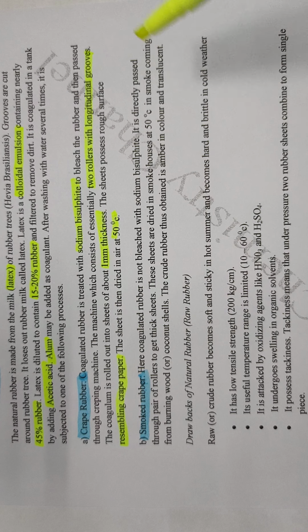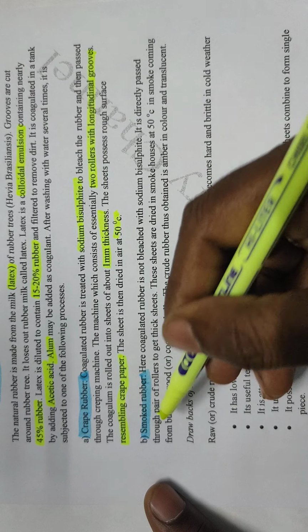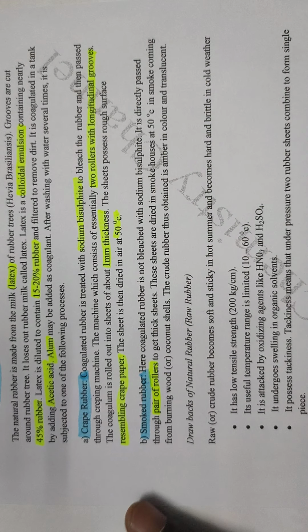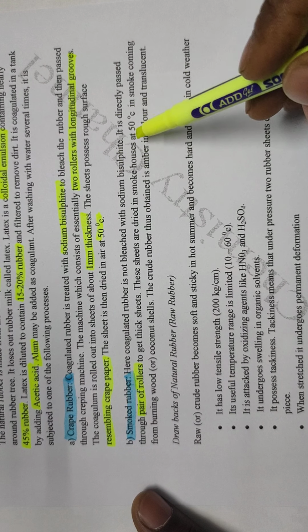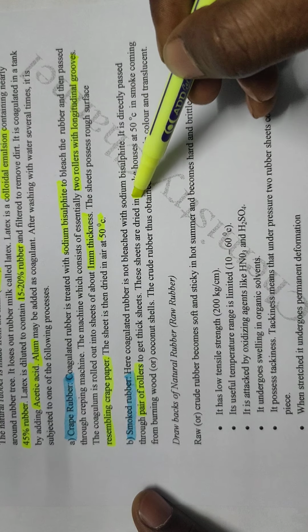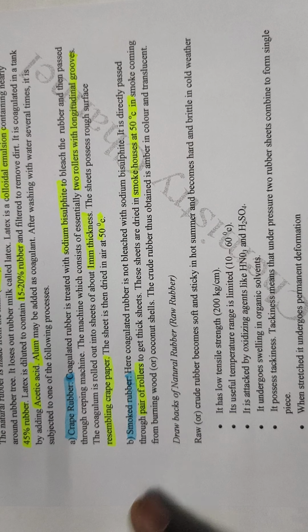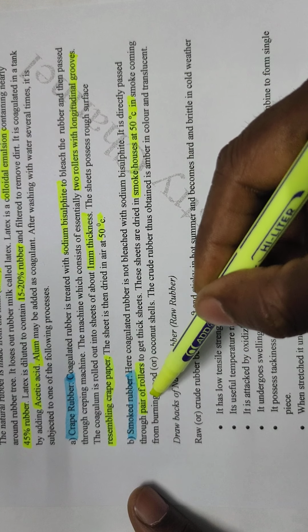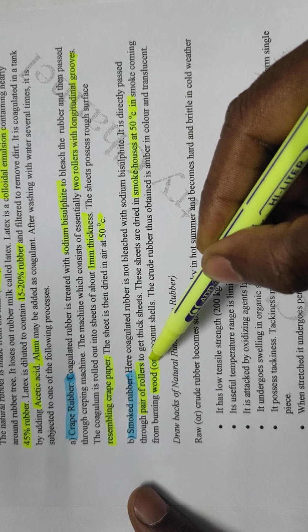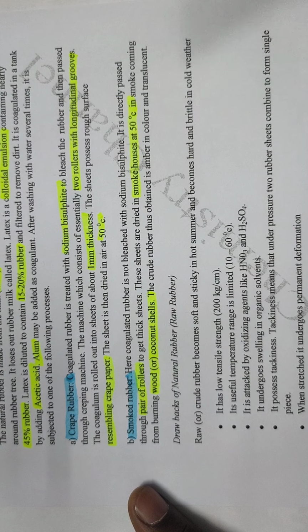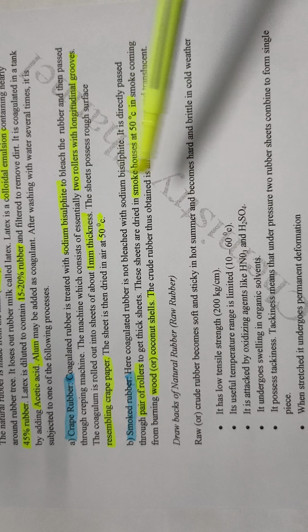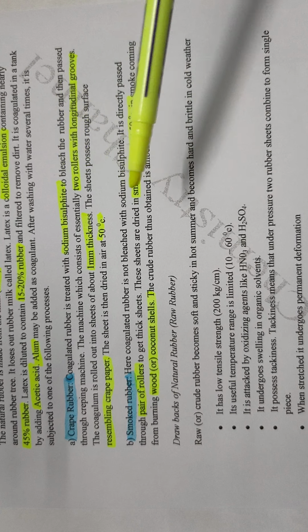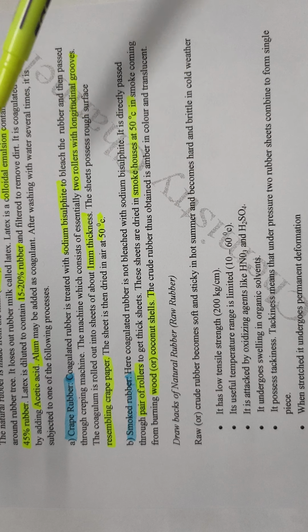They are directly passed through a pair of rollers. Then we get thick rubber sheets. Here the rubber sheets are dried in smoke houses at 50 degrees centigrade by burning wood or coconut shells. So by these two methods we can collect rubber sheets of thickness around 1 mm to 10 mm.